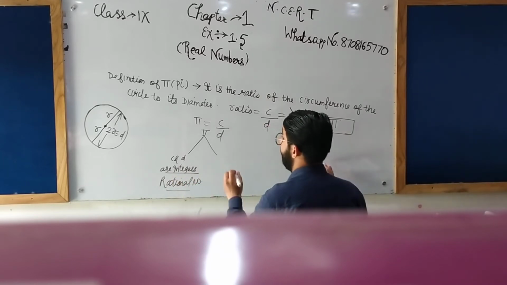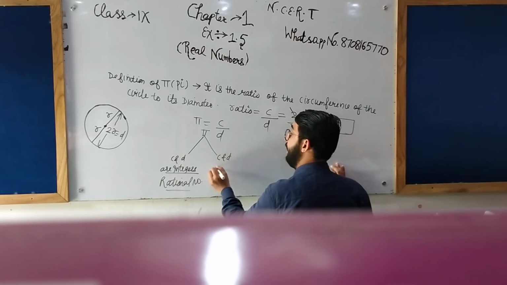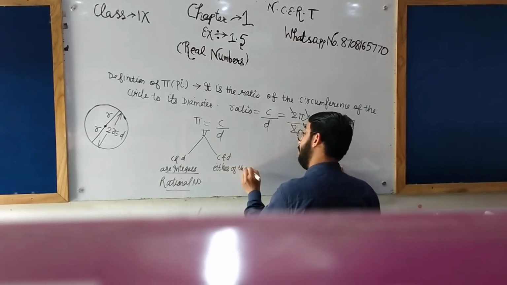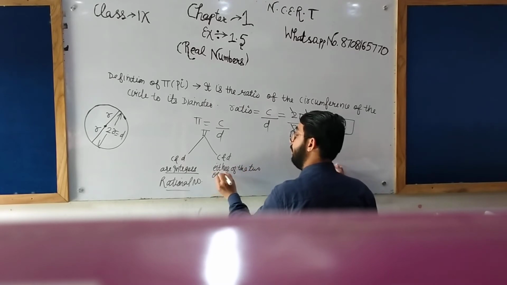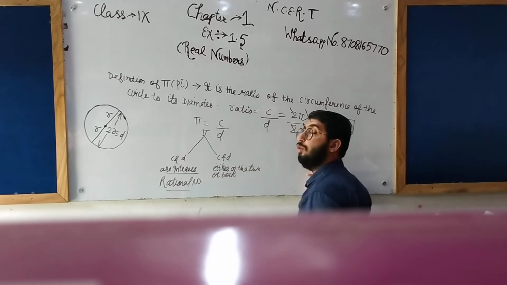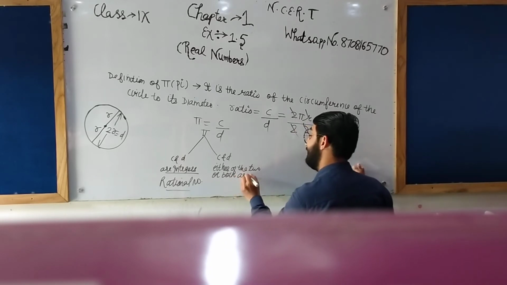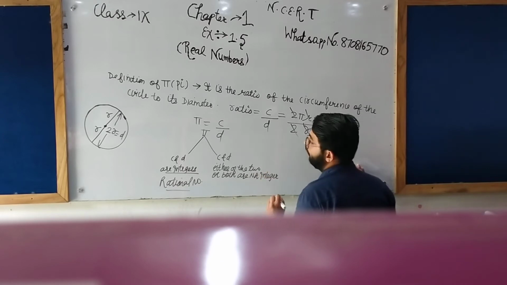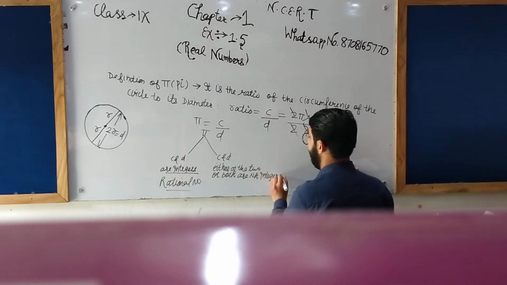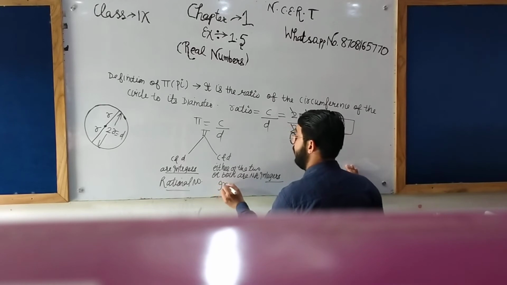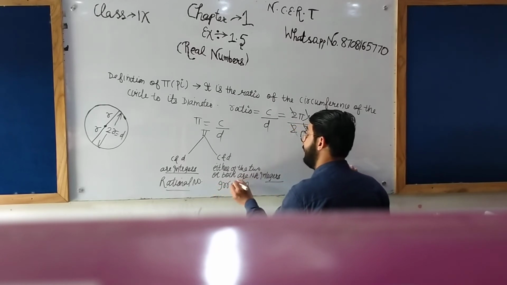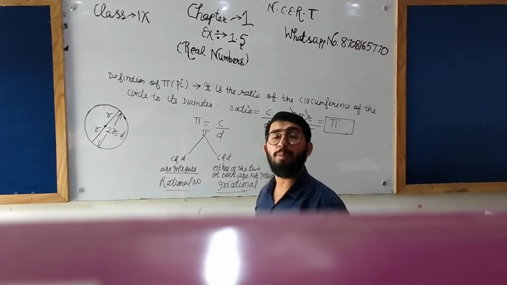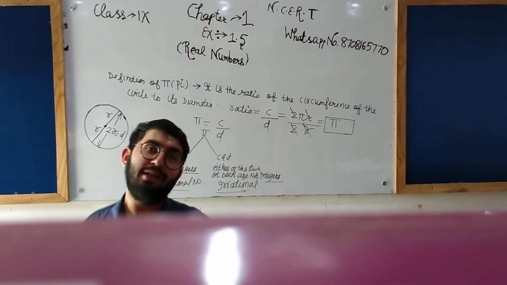If C and D, either of the two or both, are not integers, then what can we say? We can say that it is an irrational number. Means the rationality or irrationality of pi depends on two things, that is C and D.